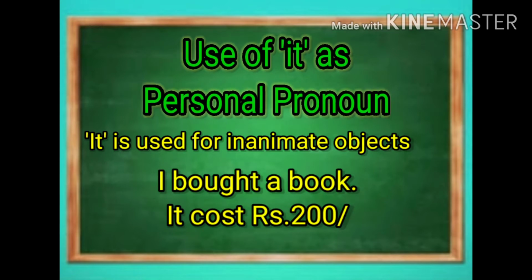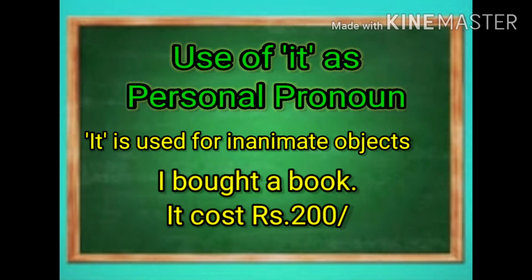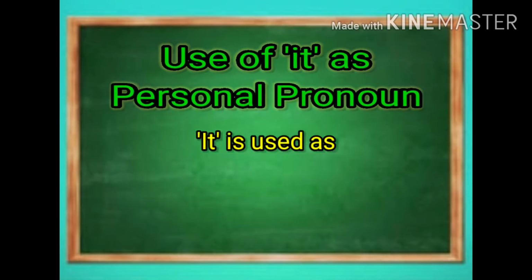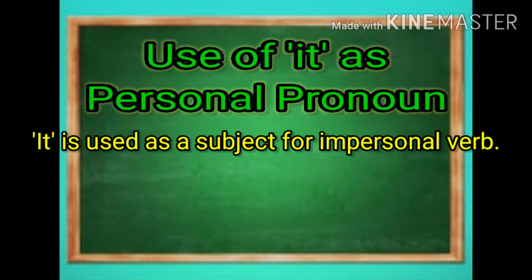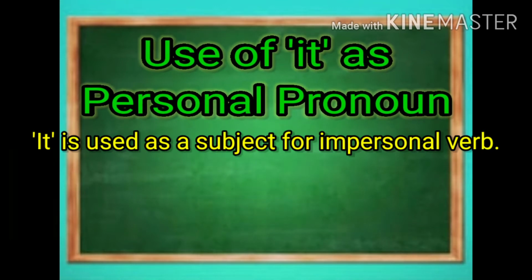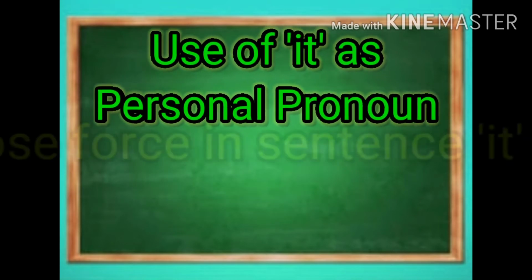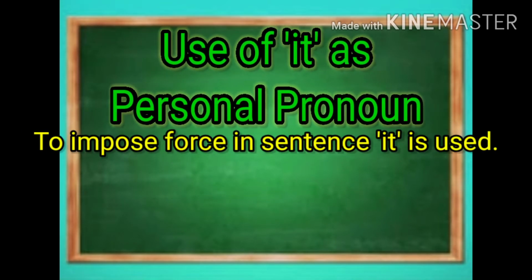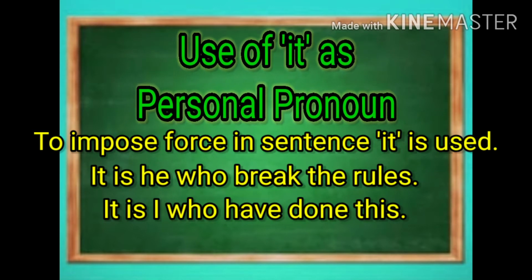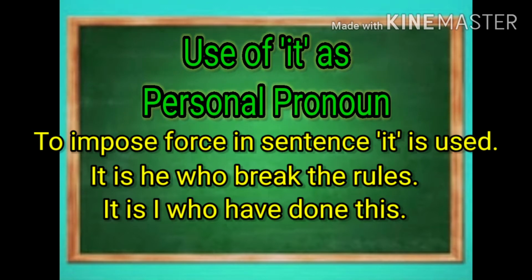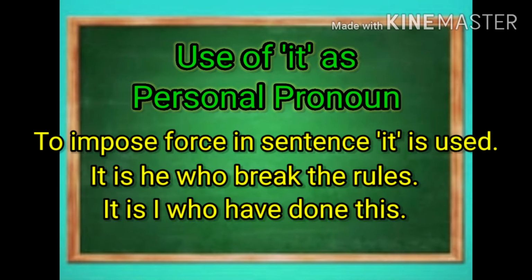2, it is used for inanimate objects. Example: I bought a book. It cost rupees 200. Third, it is used as a subject for an impersonal verb. Example: it rains. 4, to give force in a sentence, it is used. For example, it is he who breaks the rules. It is I who have done this.